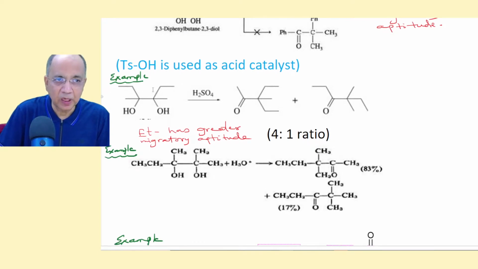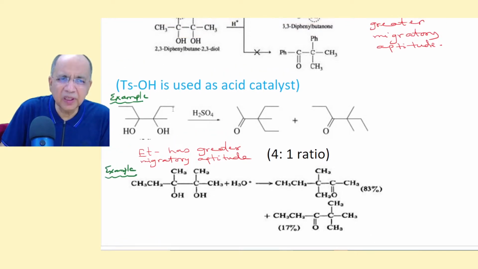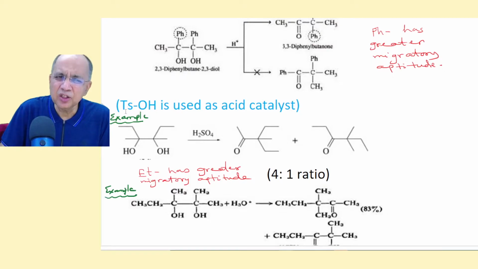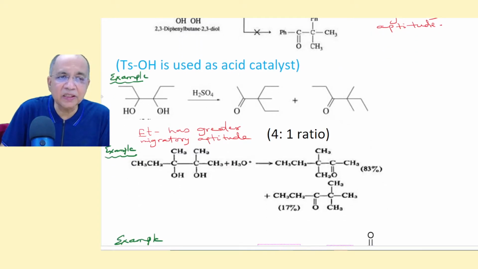Now see, this is another example. Here paratoluenesulfonic acid is used as catalyst. Now sulfuric acid is used as a catalyst. Here there are two different groups, ethyl and methyl. Again it is a symmetrical structure. But here you find the ratio is 4:1 for ethyl migration. Wherever you can form the carbocation, the ethyl group migrates. So there are two ethyl groups and one methyl group and the keto group here.